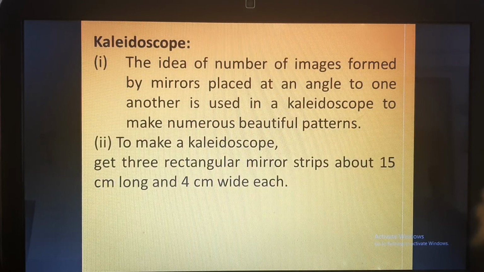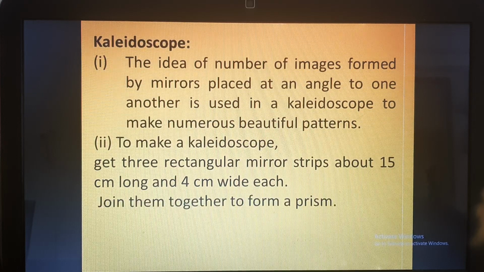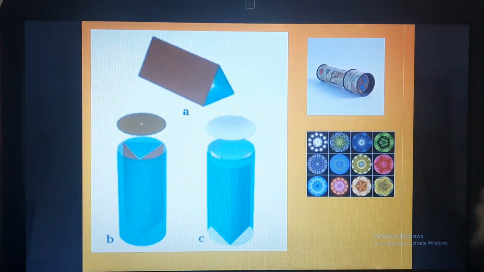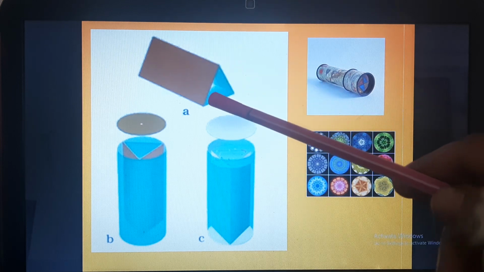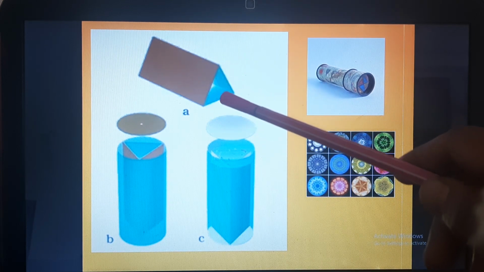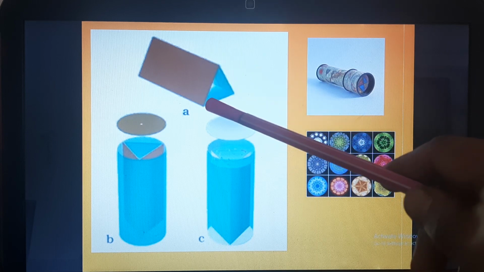How can we make a kaleidoscope? We have to take three rectangular mirror strips which are about 15 centimeters long and 4 centimeters wide. We will join them so that they form a prism-like structure, and we'll fix them in a thick circular cardboard tube or a tube of thick chart paper. Here you can see these three mirrors, with the reflecting surface on the inner side, and they are joined.